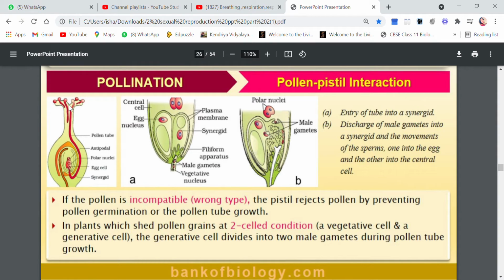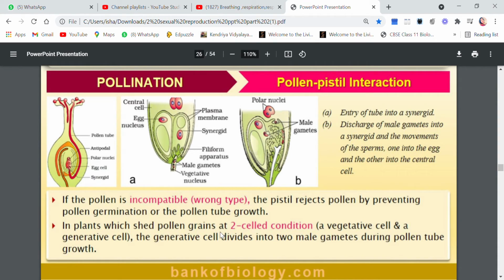That means at the time when the pollen tube is growing, the generative cell inside the pollen grain is dividing, and we are getting two male gametes. So two processes are going on side by side. One is that the pollen tube is growing, and the other is that the generative cell is dividing and two male gametes are formed.